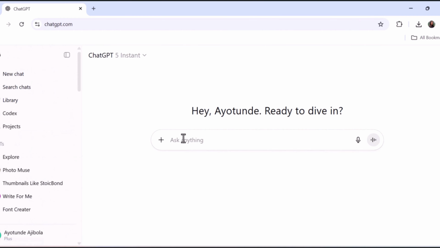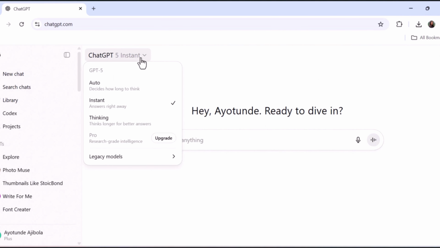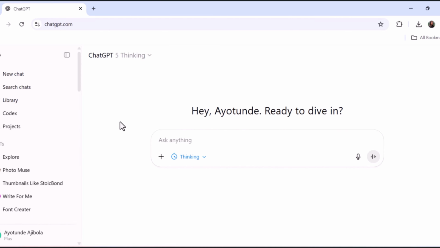Let's get started. Let's go straight into ChatGPT. I'm using GPT-5, and the first thing I do is activate thinking mode. You see it in the top left corner. That allows ChatGPT to think more deeply before responding. Now, here's the secret. AI only works well when you give it context. So I'll describe what I want ChatGPT to build.